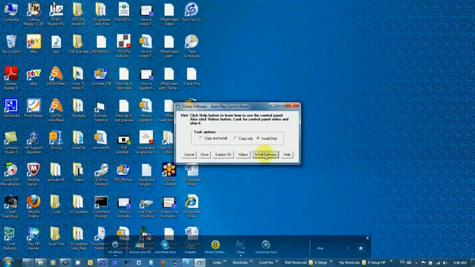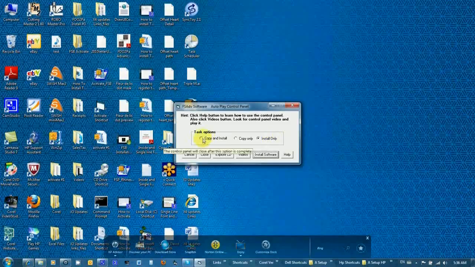Install software is a multi-function button. The name and the functionality changes depending on the selected option amongst the three options in the control panel.